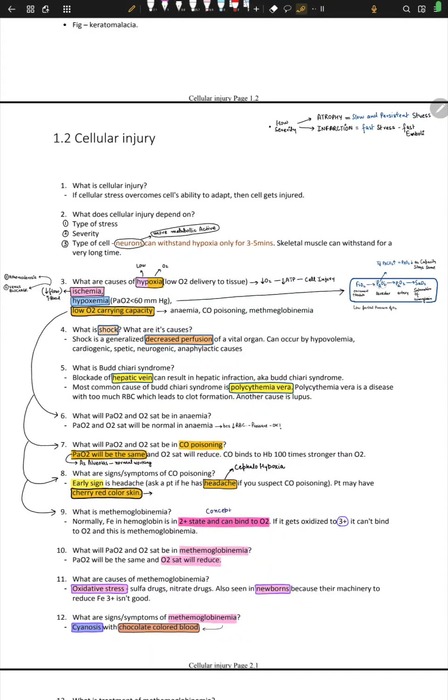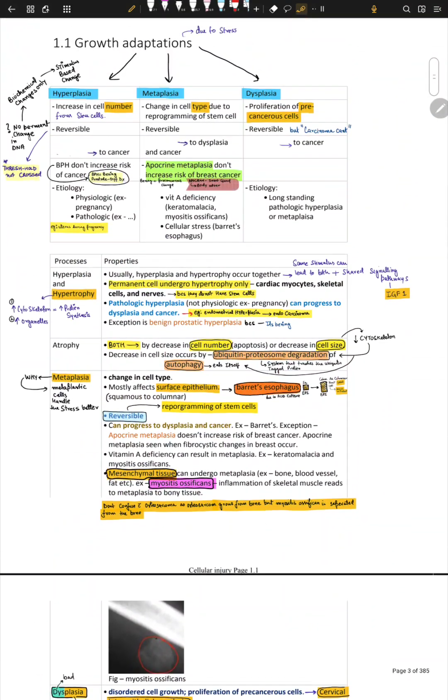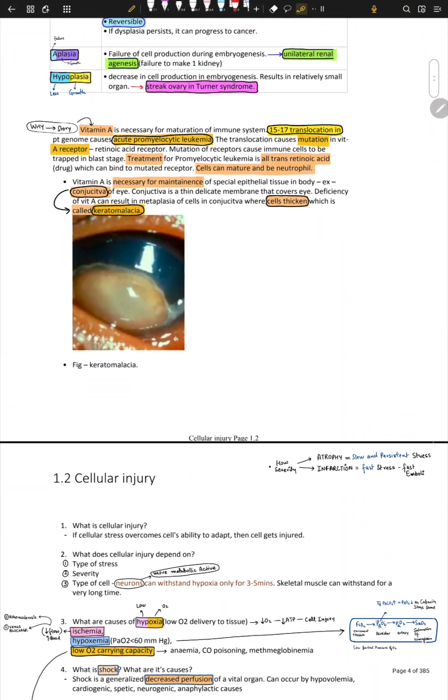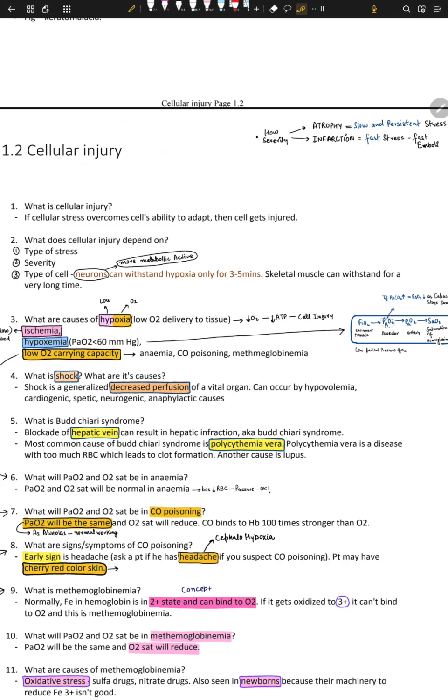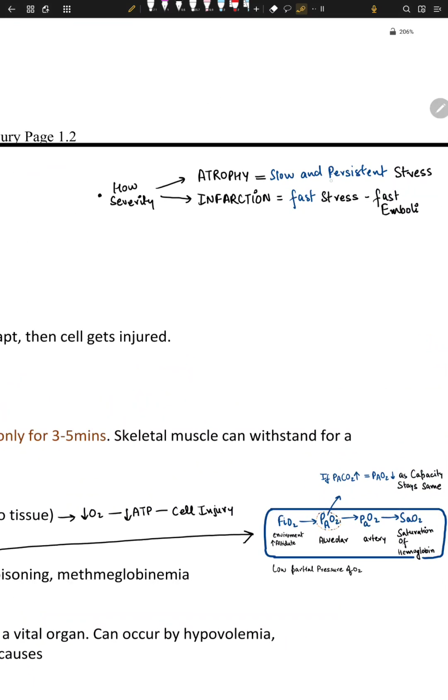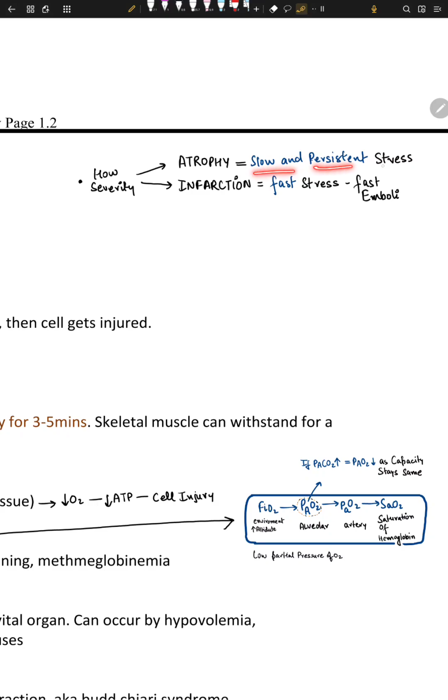Cellular injury is a continuation of cellular adaptation. After cellular adaptation, we should learn about cellular injury. It's the second part of this chapter. So cellular injury, how does it happen? If the stress is slow and persistent, it can usually lead to atrophy.